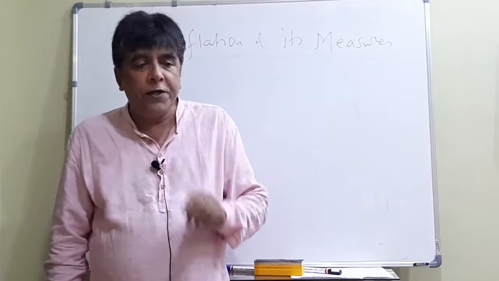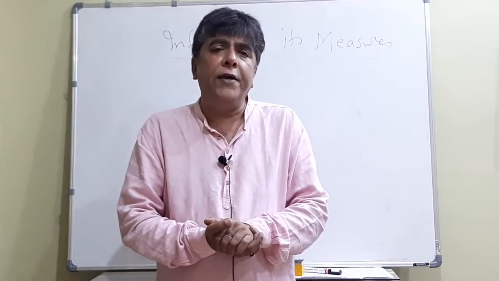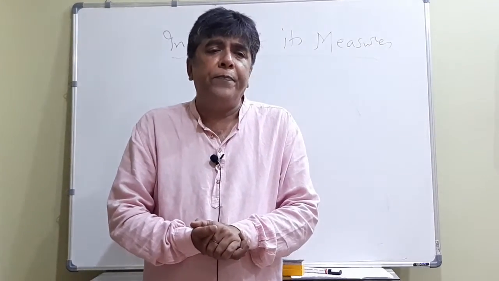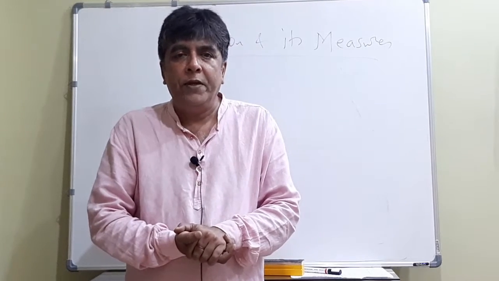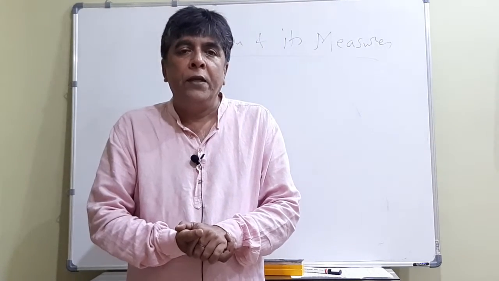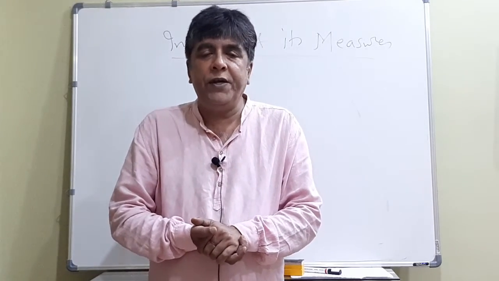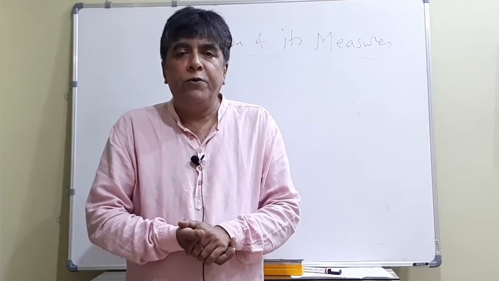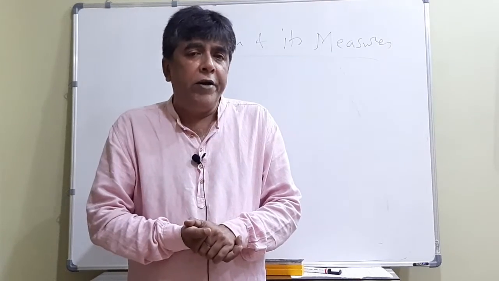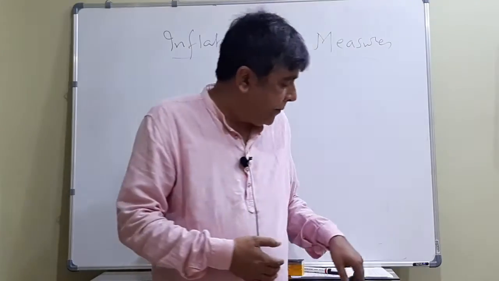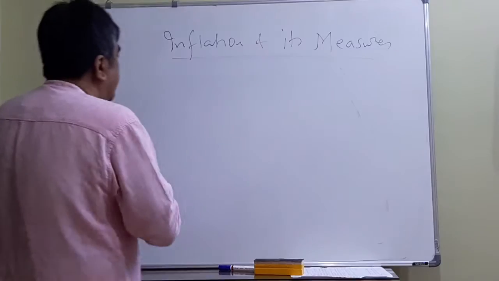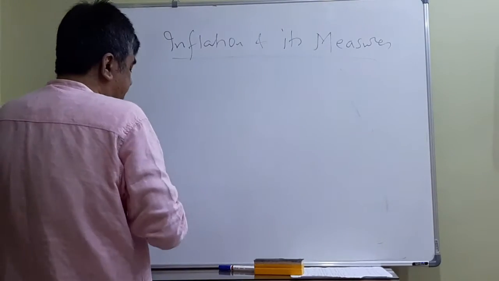Now, inflation basically, in a country like India, where market imperfection is there, is of various types. One by one I'm going to discuss. But broadly, if you go through the books, you can see inflation is of three types.